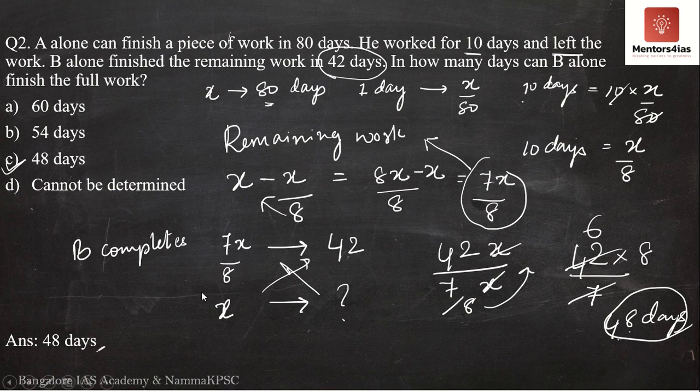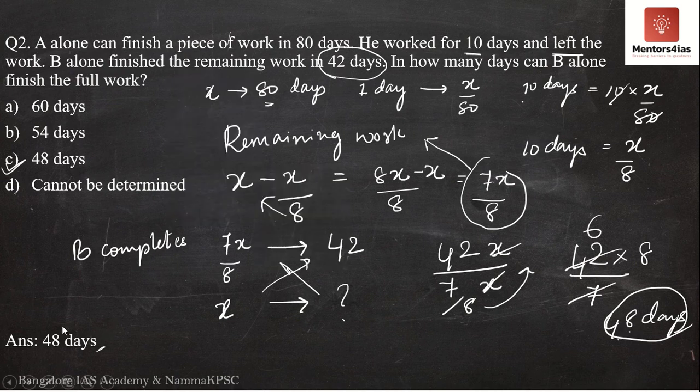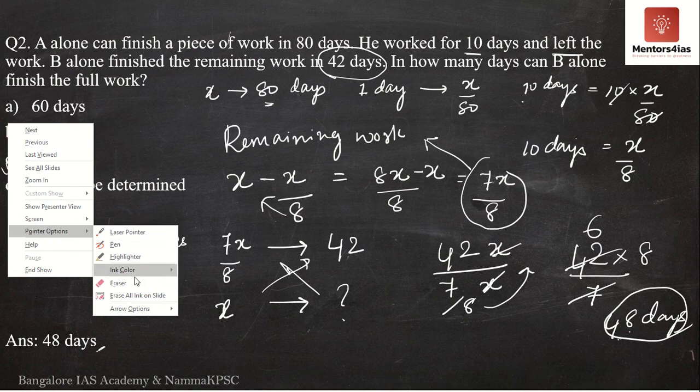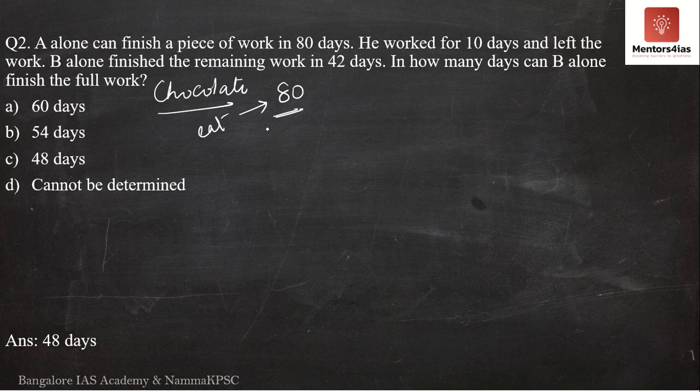So if you've understood this, good. I'll also do it by the chocolate method. Okay, so now the chocolate method. Again, same thing. Now we have 80, 10, 42. The LCM would be a very large number, so fine, it does not matter. Let me assume that the amount of work to be completed is to eat 80 chocolates. Let the work be to eat 80 chocolates.